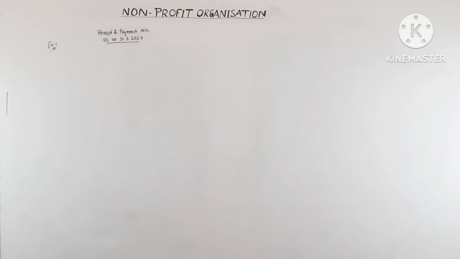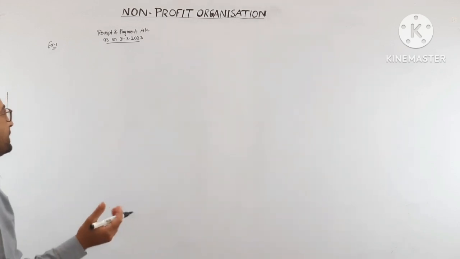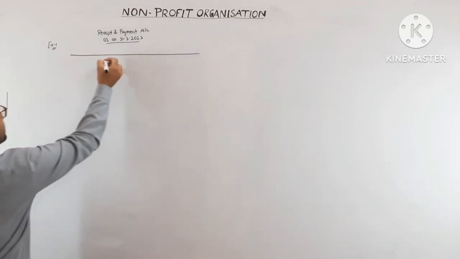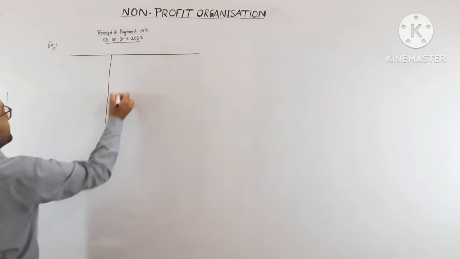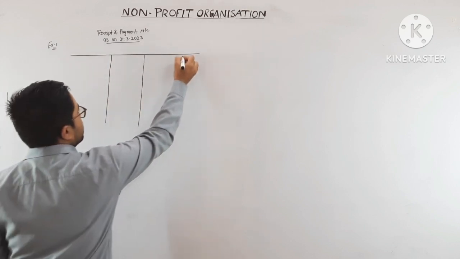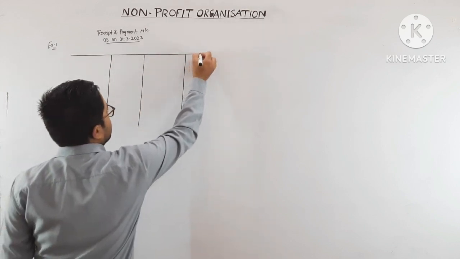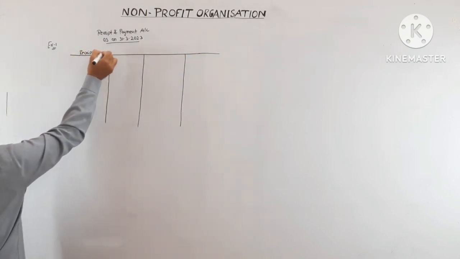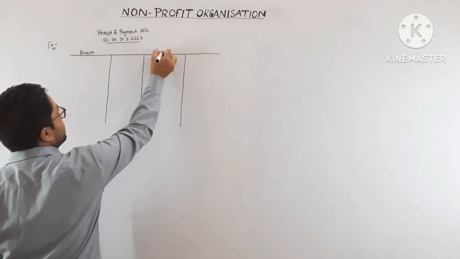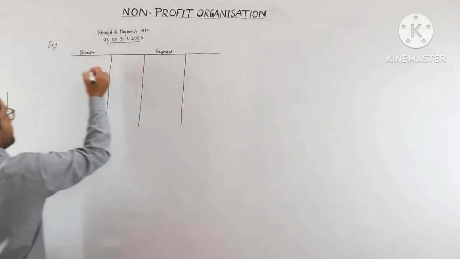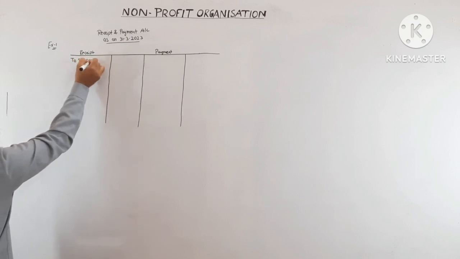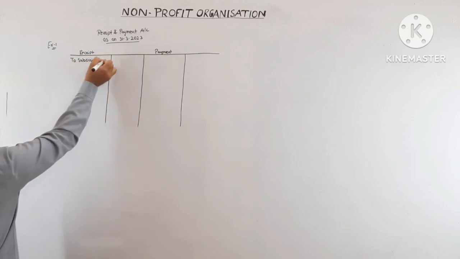The receipt and payment account is given as on 31st March 2023 of an NPO like ABC, whatever. Basically, this is a dummy example. This is receipt and this is payment. Now the first item is to subscription.